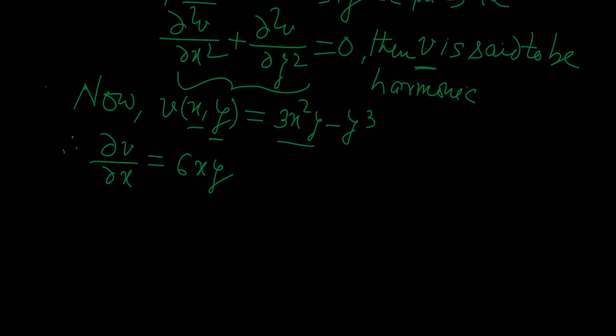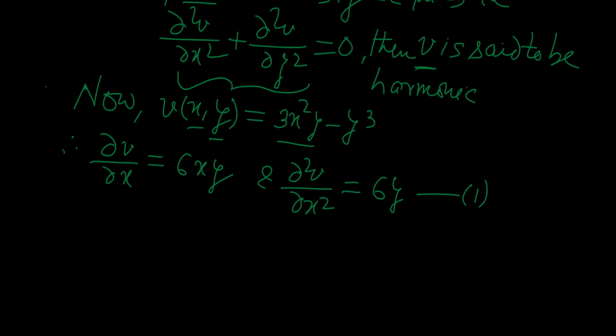And if del V del x is 6xy, what will be del 2V del x square? Differentiate once again with respect to x partially. The result will be simply 6y. Say this is equation 1.